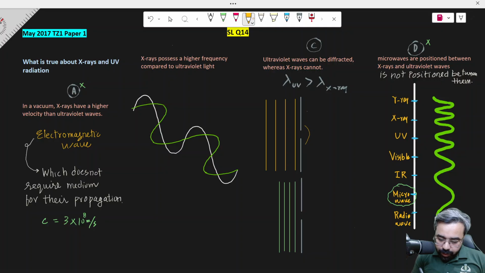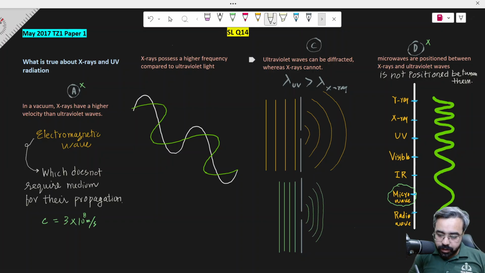Any wave which has a longer wavelength always shows more diffraction and bends at a wider angle. X-ray has a smaller wavelength, so you see that it is just bending from its edges. But this diagram shows that both can diffract. So option C is wrong as well.